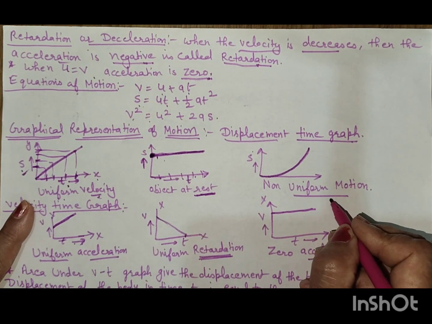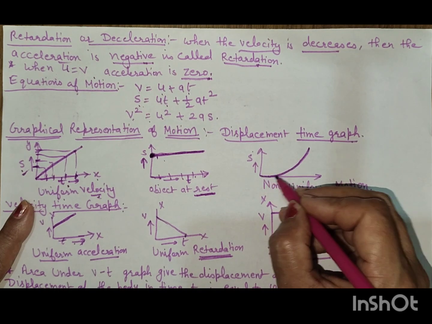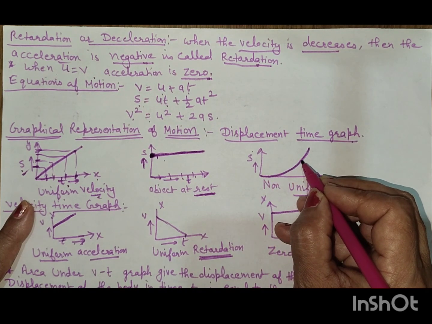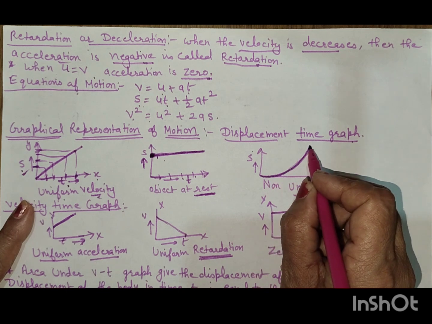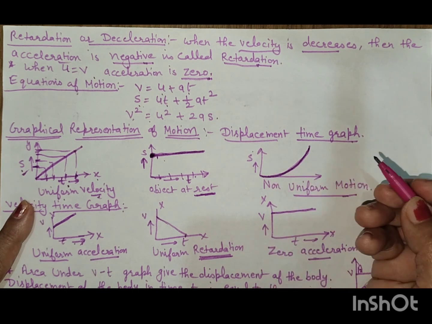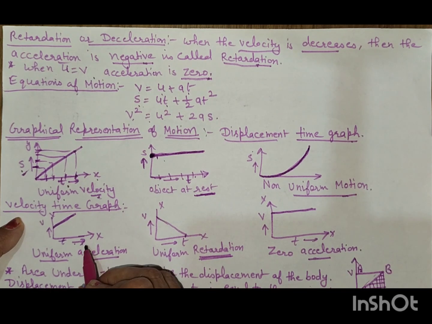When the body is in non-uniform motion, for example when the car moves sometimes fast, then slow, then fast, the graph is formed in a parabolic or curved shape. This is non-uniform motion. Velocity time graph.